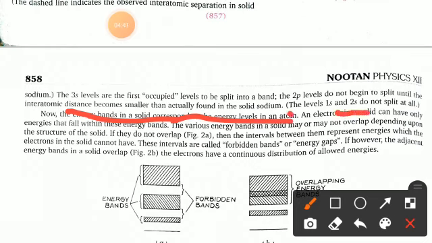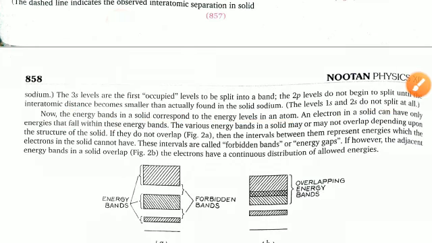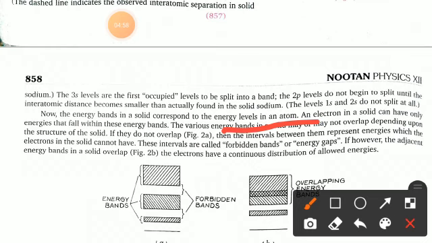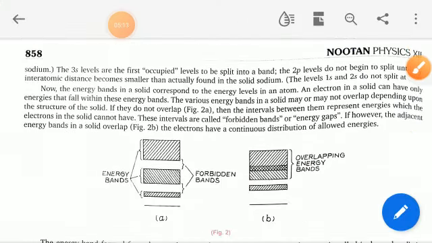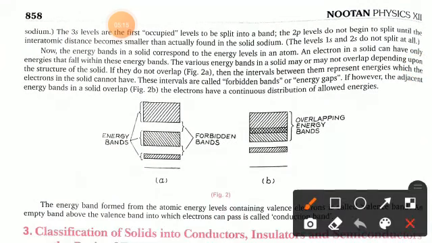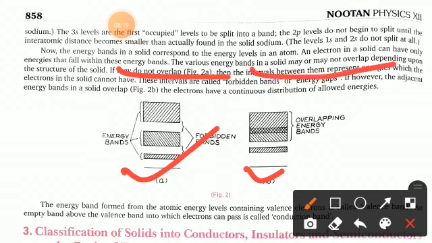An electron in a solid can have only energies that fall within these energy bands. The various energy bands in a solid may or may not overlap, depending upon the structure of the solid. If they do not overlap, then the intervals between them represent energies which the electrons in the solid cannot have. Fine. You can see this in figure 2 and figure B. The interval between them represents energies which the electrons in the solid cannot have.